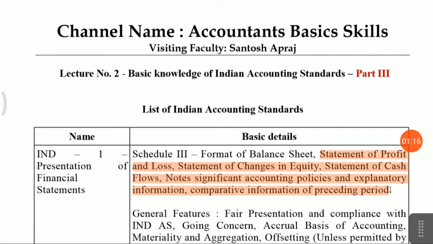Friends, I have already informed you, when you are preparing your Ind AS balance sheet, you have to follow the Schedule 3 format, and please note that Ind AS is applicable to companies having net worth of 250 crores. When you prepare it the first time, 3 balance sheets are required, but subsequently, if you are preparing an Ind AS balance sheet, then 2 balance sheets, 2 cash flow statements, 2 profit and loss accounts, a statement of changes in equity, and notes with significant accounting policies and explanatory information are required.